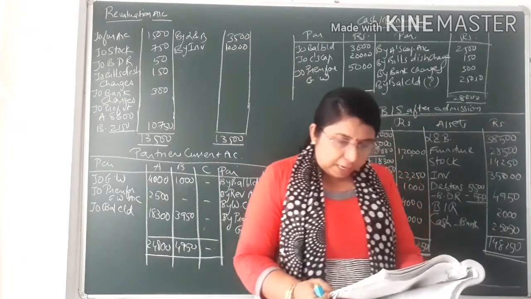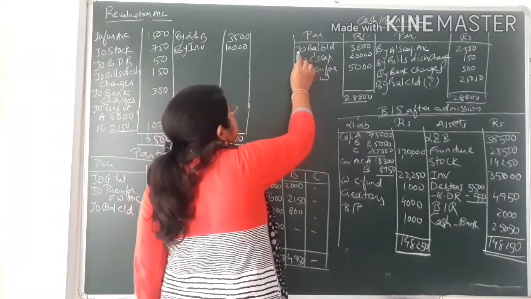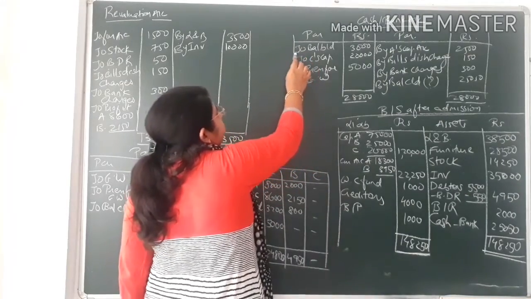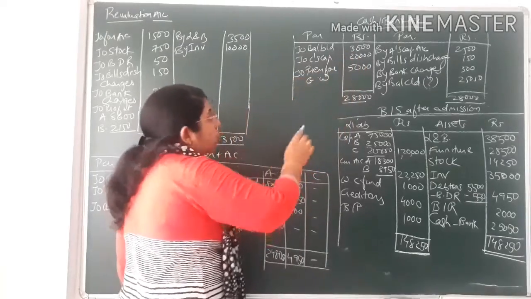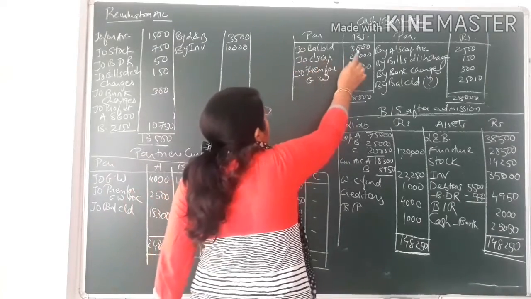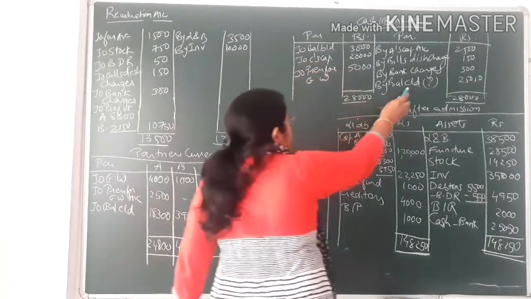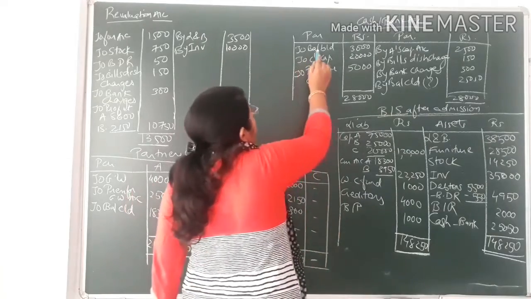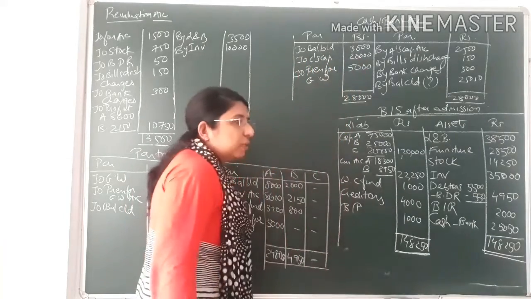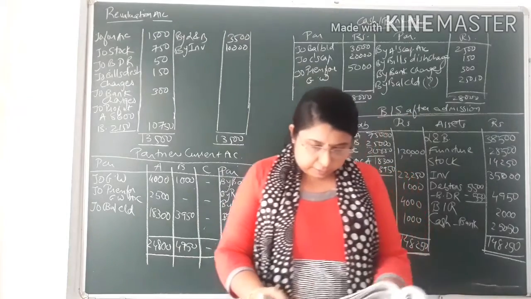Now the cash opening balance is given to you, that is 3,000. See on the balance sheet, on the asset side, the cash balance is given as 3,000. So the first entry in the cash and bank account that I have written is 3,000, to balance brought down. If it is an opening balance, we write brought down. If it is a closing balance, then we write carried down. Okay, so here we have written the opening balance, that is 3,000. Cash and bank balance always has a debit balance. It is written on the asset side.